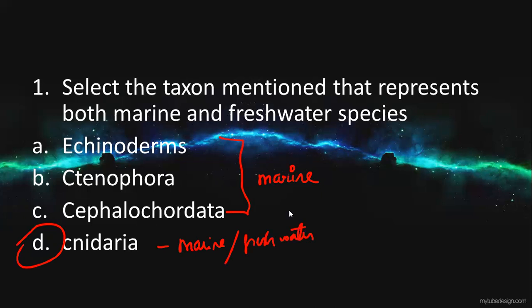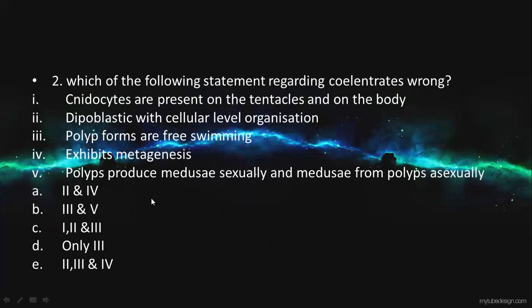Let's move to the second question. Which of the following statements regarding coelenterates are wrong? They have given four or five statements, and we have to find which statements are wrong. First: Cnidocytes are present on the tentacles and on the body. Next: diploblastic with cellular organization. Third: polyp forms are free swimming, and it exhibits metagenesis. Polyps produce medusae sexually and medusae form polyps asexually.